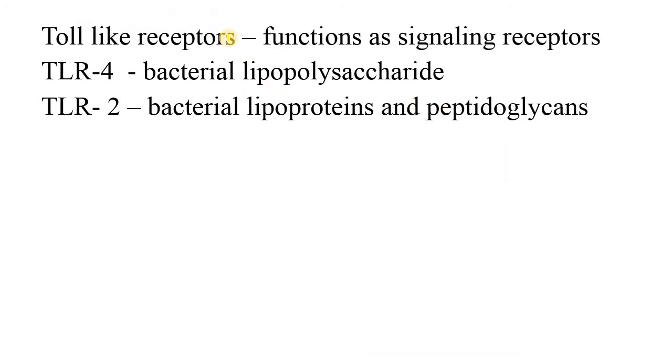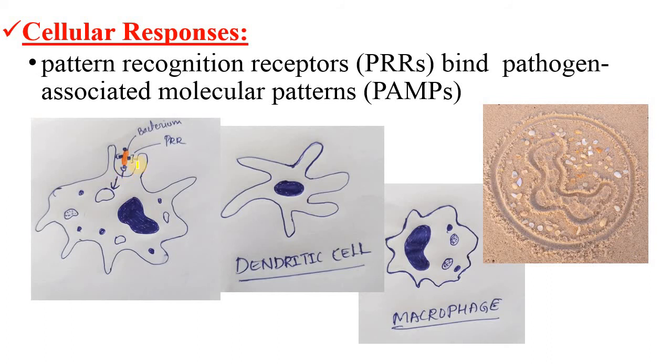These toll-like receptors function as signaling receptors. When a toll-like receptor binds to a pathogen associated molecular pattern of a bacterium, it signals the cell to release cytokines, chemokines, and other antimicrobial substances. Not all pattern recognition receptors induce phagocytosis, but some of them do.